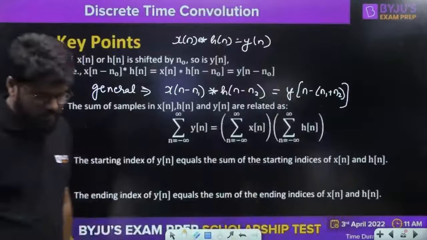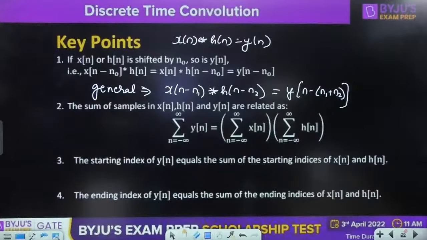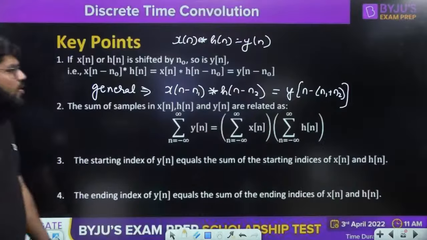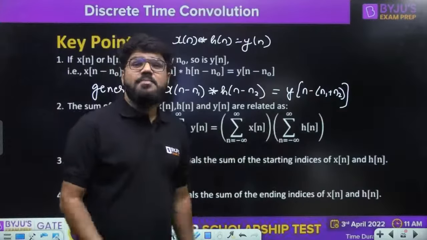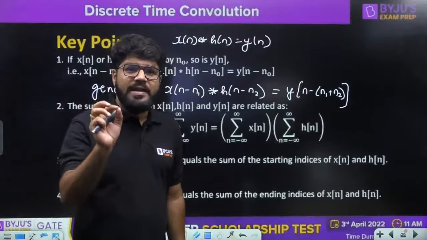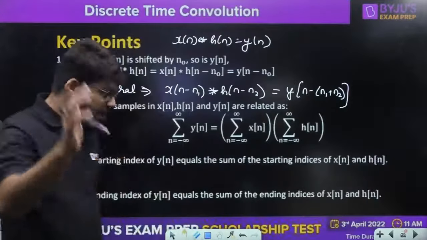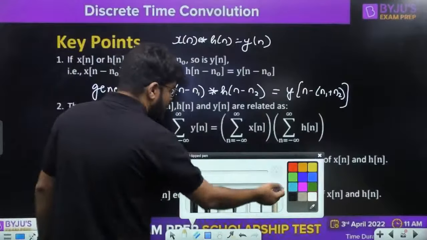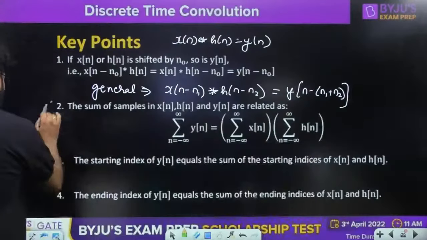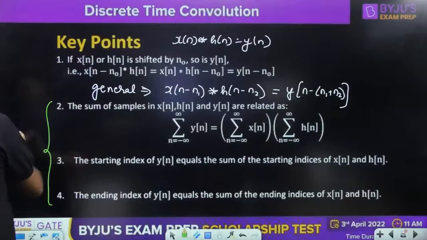No issues, right? Now there are some points especially with finite length signals, that I'm going to discuss separately. Let us write down these properties. Property number 2, 3, 4 are with respect to finite length signals especially.